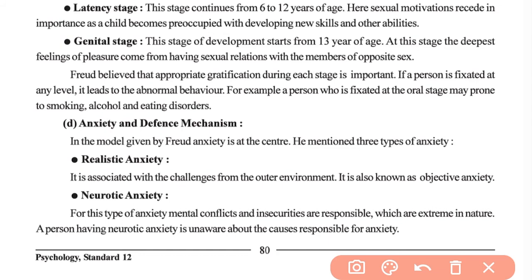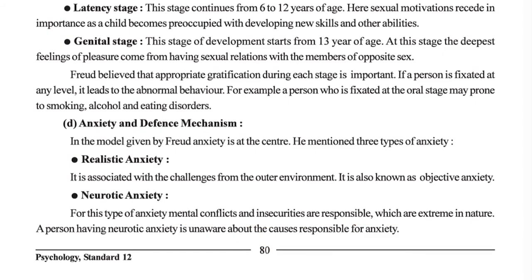Then the second one is neurotic anxiety. In this anxiety, mental conflicts and insecurities are responsible, which are extreme in nature. A person having neurotic anxiety is unaware of the causes responsible for the anxiety. So this neurotic anxiety happens because of the mental conflicts and insecurities which a person experiences, and they are extreme in nature. But the person is not aware of the reasons or causes responsible for the anxiety. Though he is feeling anxiety, he does not know that he is facing a mental conflict or insecurity due to which the anxiety is experienced.